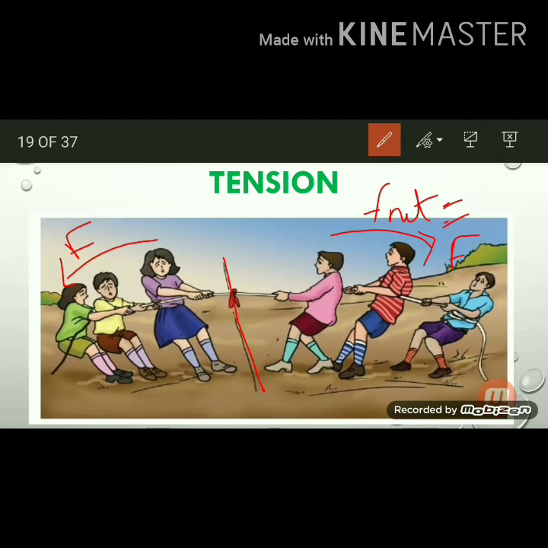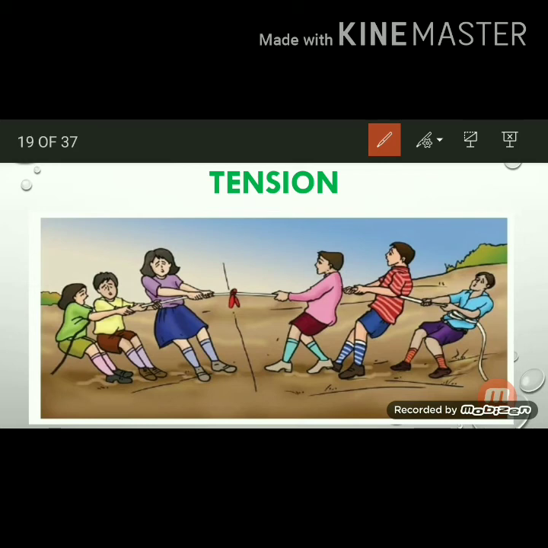So F minus F is equal to 0. When the F net is 0, they are stable at their places, they don't move or cross the reference line. If for example they apply more and more force on the thread, what will happen? The thread will break.